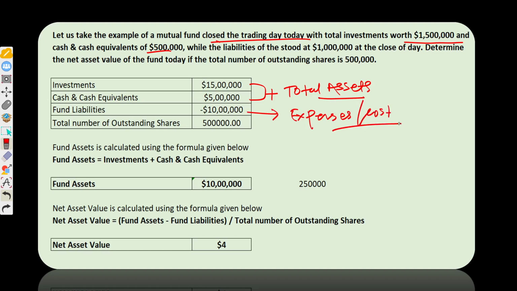So basically you have 50,000 outstanding units, right? So total assets, here total assets means almost 20 lakhs minus 10 lakhs, it becomes 10 lakhs, divided by units. So per unit value would be 4. So yeah, this is how we calculate NAV in the fund business.